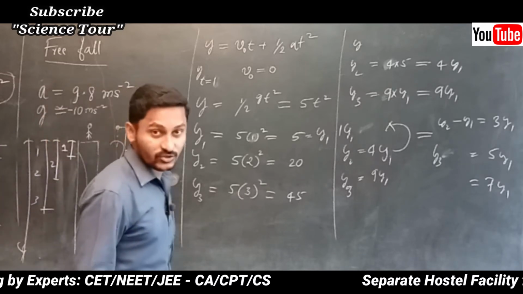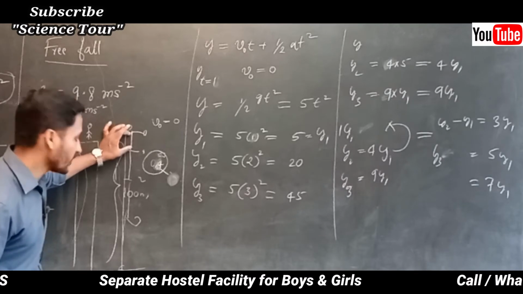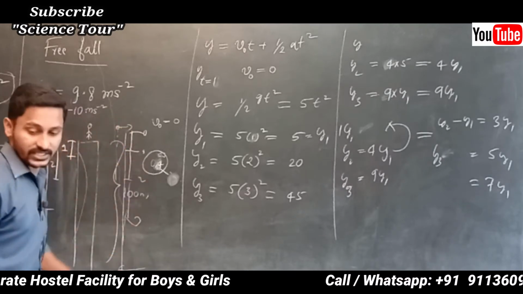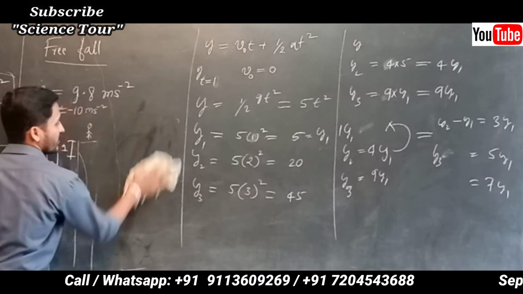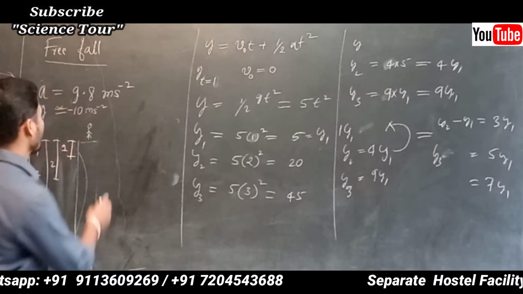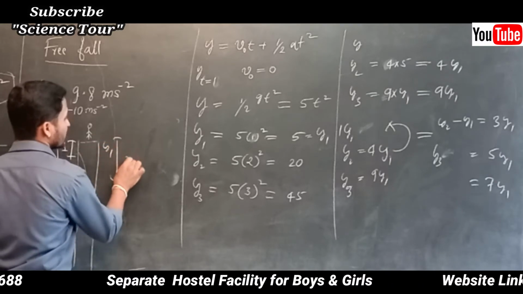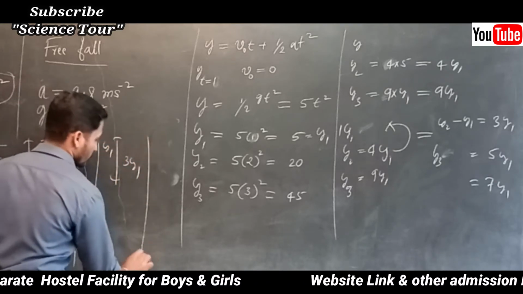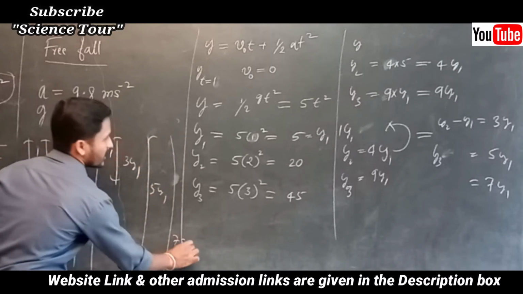Our aim is to find out what happens in this time. In the first second, second second, third second, the distance goes on increasing. How did we calculate it? If you get y1 first, next you will get 3 times y1, next 5 times y1, next 7 times y1.